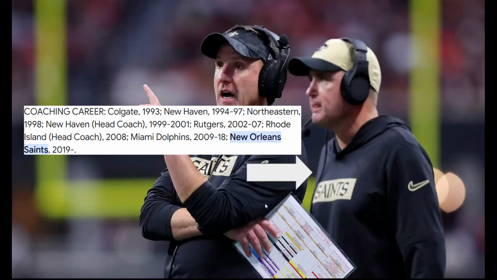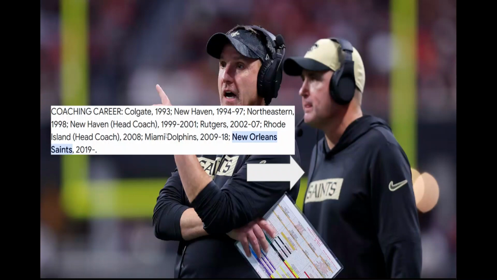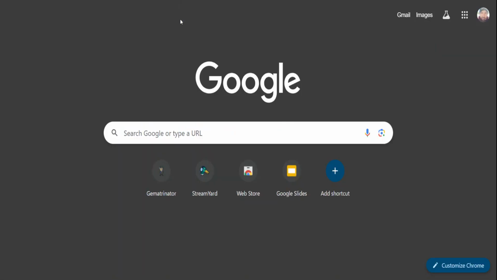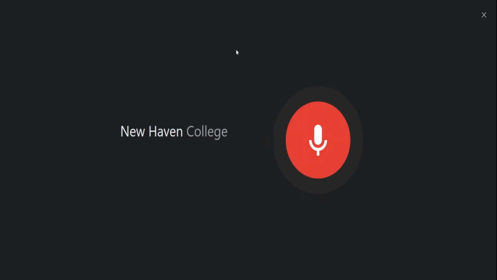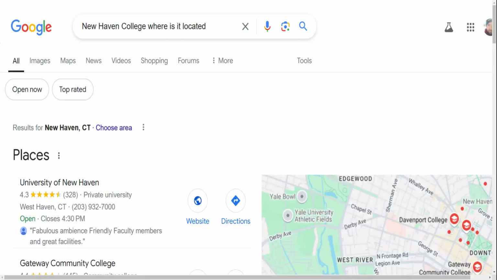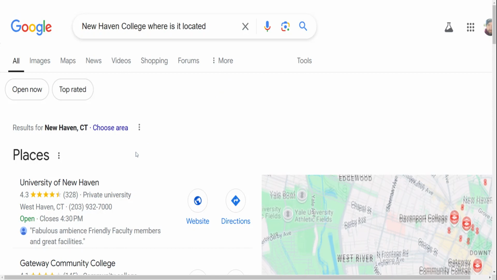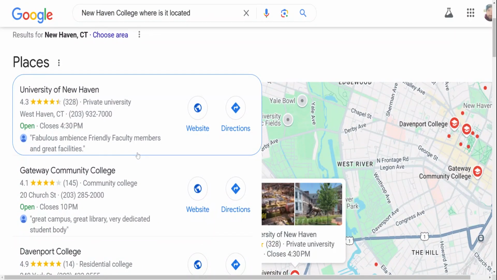Okay, that was easy money, y'all. And let me look at this New Haven thing real quick. Is that Connecticut? I see Rhode Island, Rutgers in there. And the Falcons are up next for the Saints this upcoming Sunday. Let me look at New Haven because I saw a connection if it is Connecticut. New Haven College, where is it located? Unless they were speaking of high school. Well, look at this. I knew it.